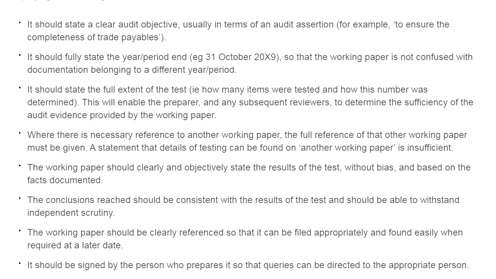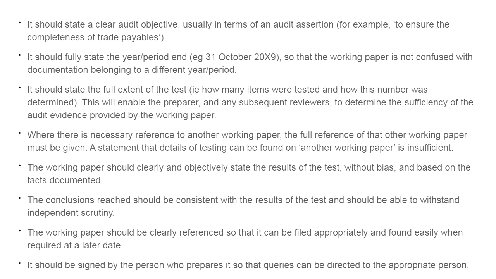Sometimes this working paper contains information which is linked or referred to other working papers. So in this case, a proper reference should be given to the other working paper, and it should also state the details of the items and activities that are being tested in another working paper, whether they are sufficient or not.